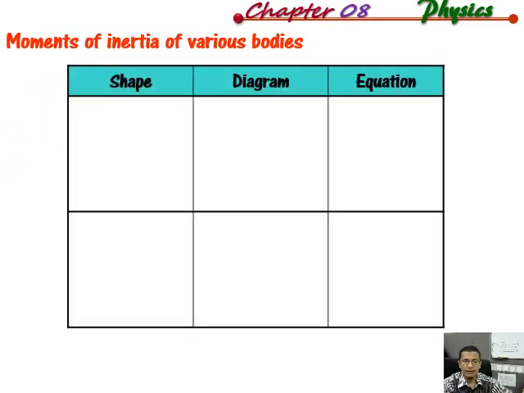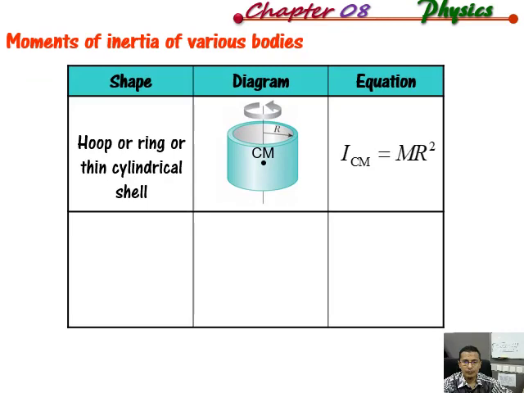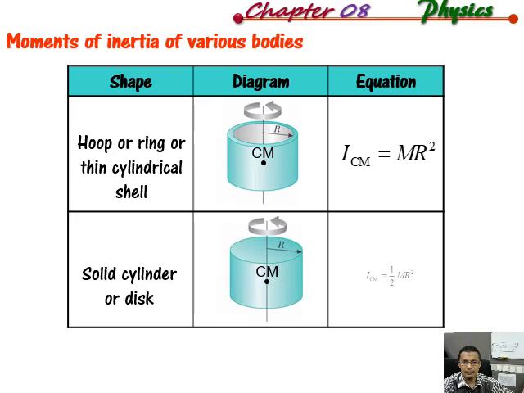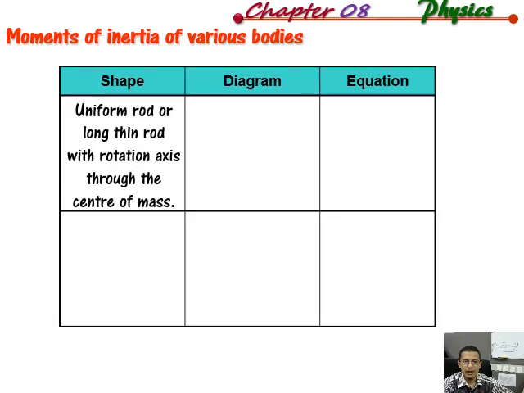Okay, so this table shows various moments of inertia for various bodies. This is for the hoop or ring or thin cylindrical shell. Actually, you don't have to remember this, it will be given in the problem. Solid cylinder, so we have half m r square. After that we have a uniform rod.